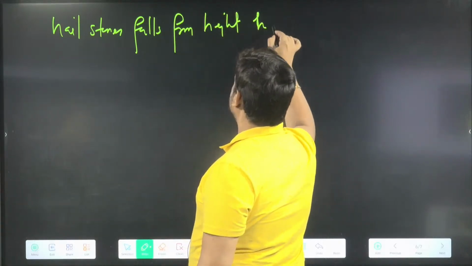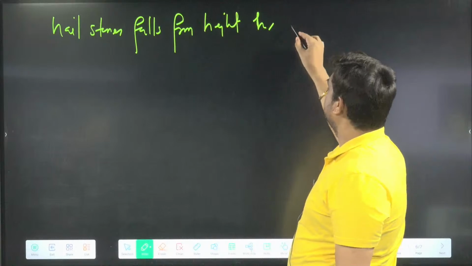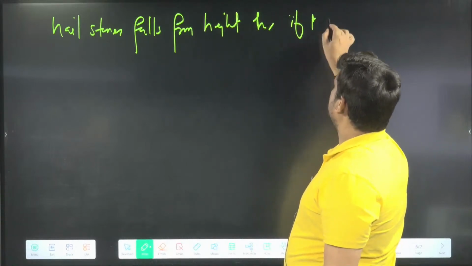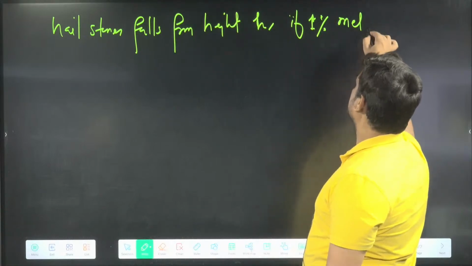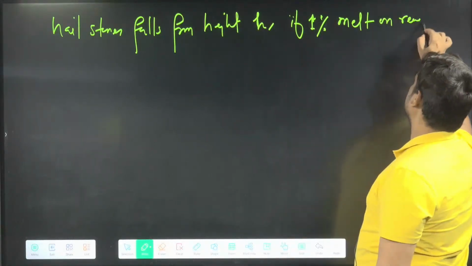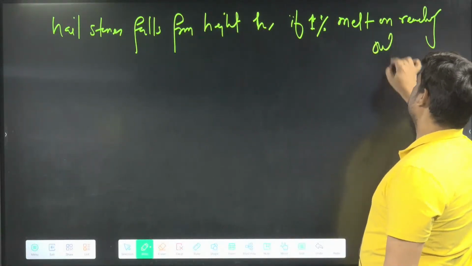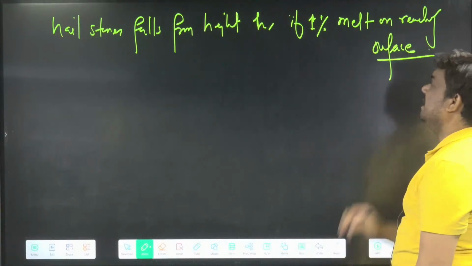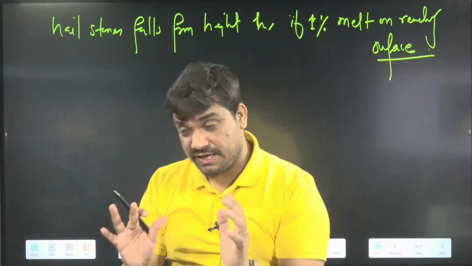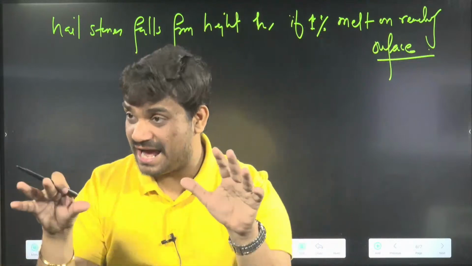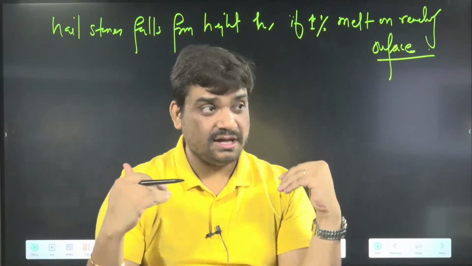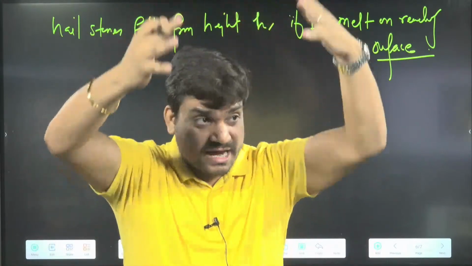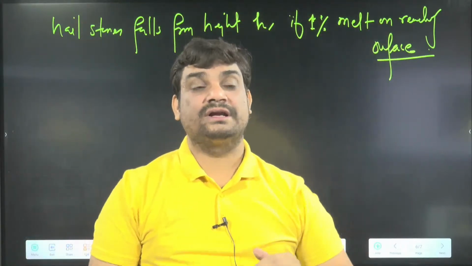Hailstone falls from height h. If 1% melts on reaching the surface. And again, I'm saying in any question, I'm not writing the full language. I just write the main lines of the question. So here I have just written the main line: hailstones fall from the height h, 1% melt on reaching surface.